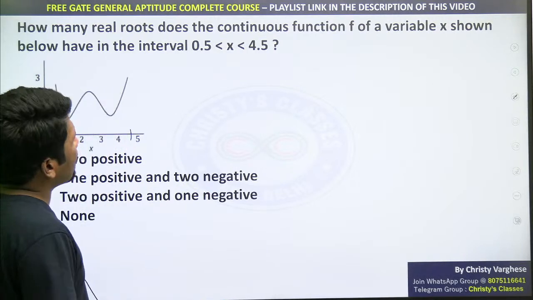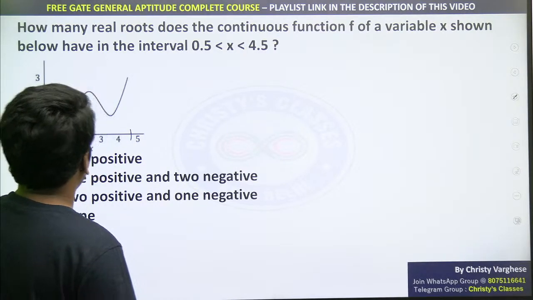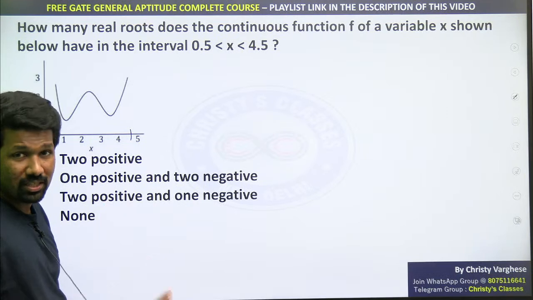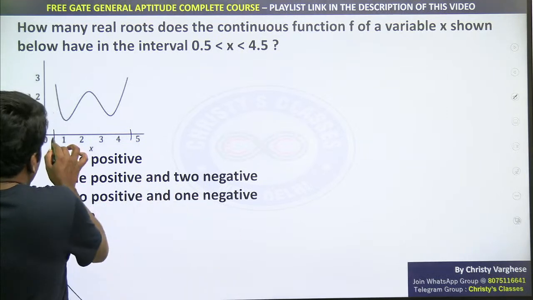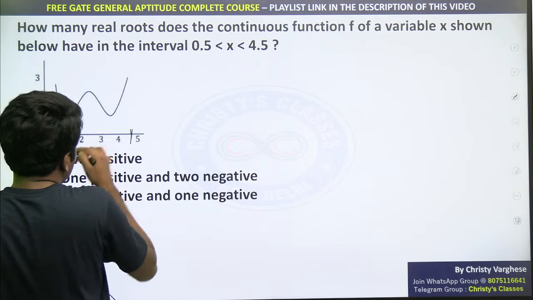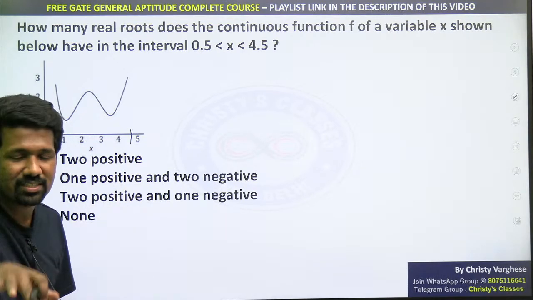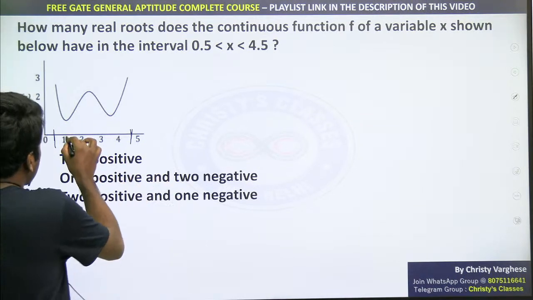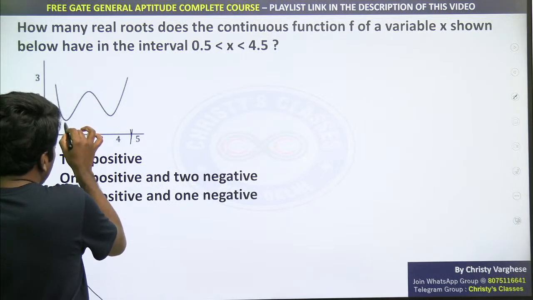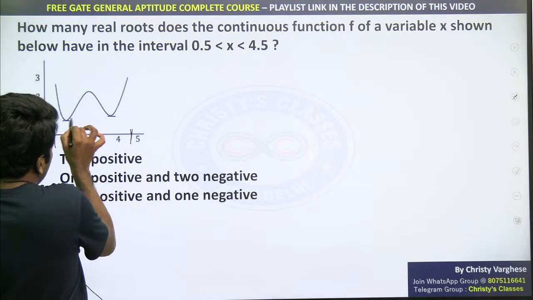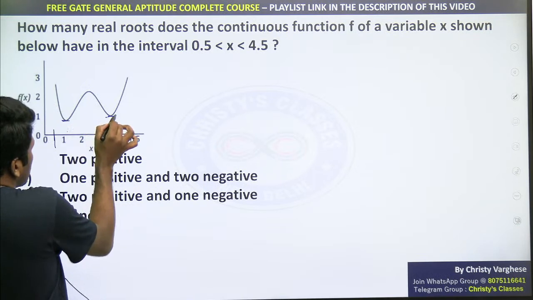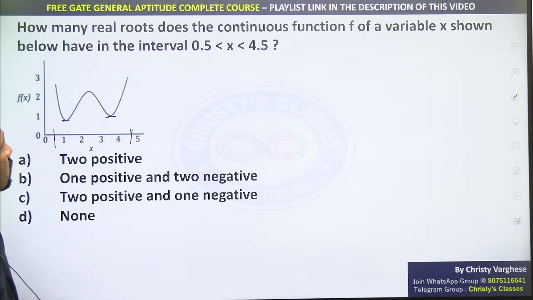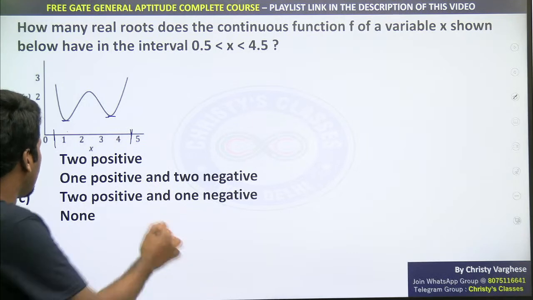To find the real roots, we need to know how many times the graph is touching or crossing 0. Between 0.5 and 4.5, the graph is not crossing the x-axis. That is the f of x equal to 0, or y equal to 0 case, which means it should touch the x-axis. It is not touching the x-axis anywhere. The lowest point is these two, and it is not crossing the x-axis at all. So there are no real roots here. None will be the answer.